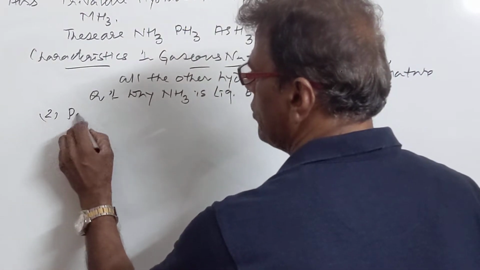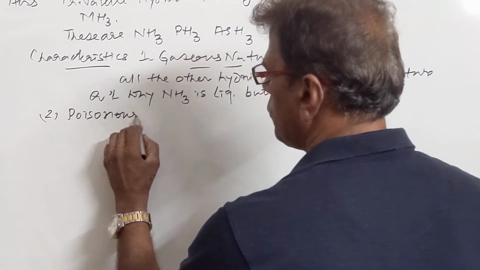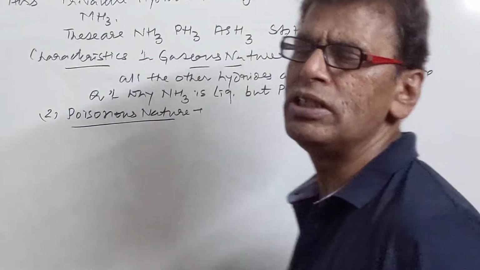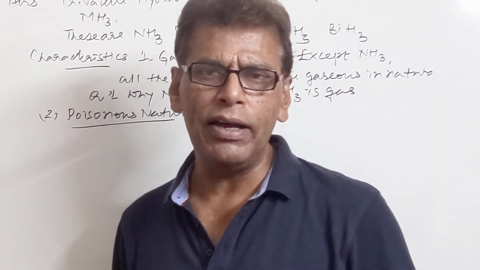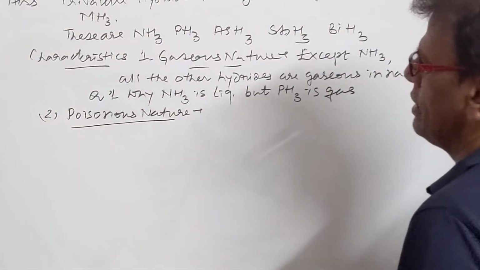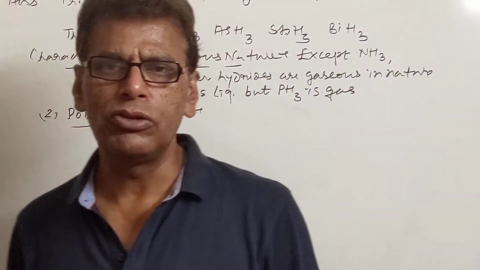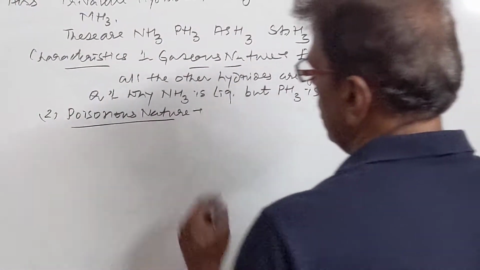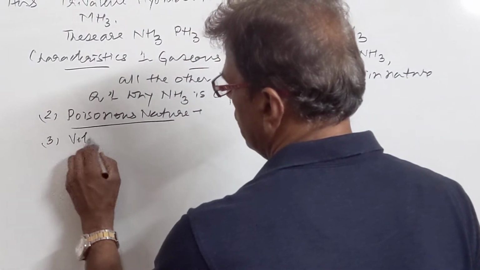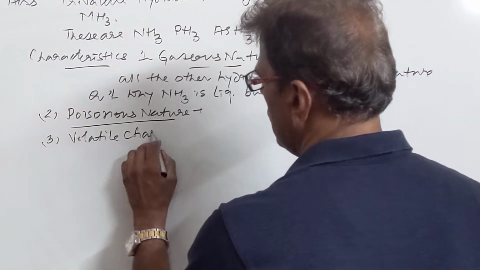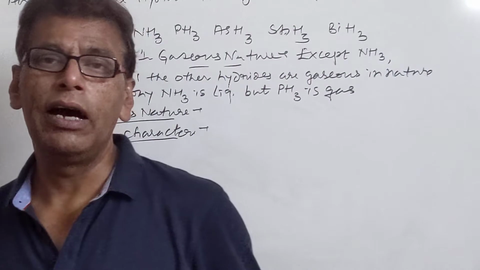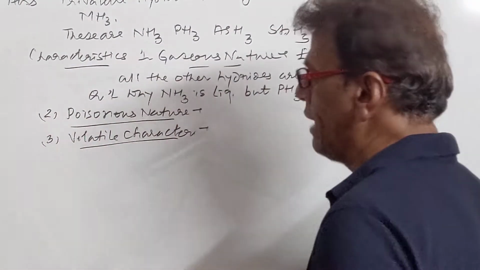Then we have poisonous nature. All the other hydrides except ammonia are poisonous in nature because they combine with the iron of the hemoglobin and tend to clot the blood. Ammonia is not so dangerous, not so poisonous, because it does not complex with the hemoglobin. Third, we have volatile character. Since they are gaseous except ammonia, all the hydrides are volatile in character due to their gaseous nature.